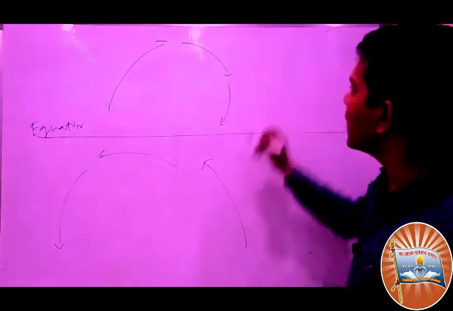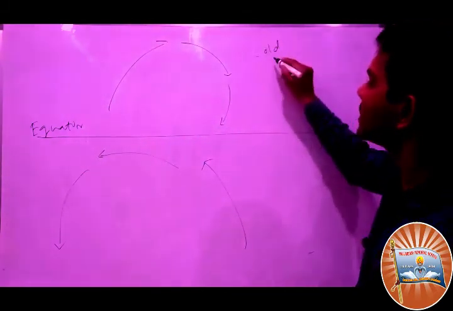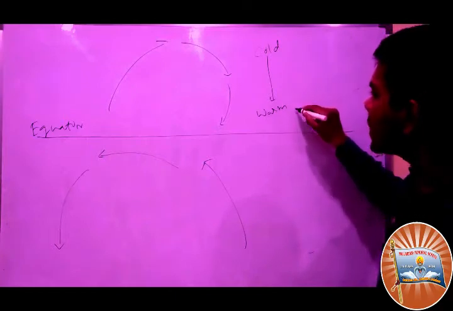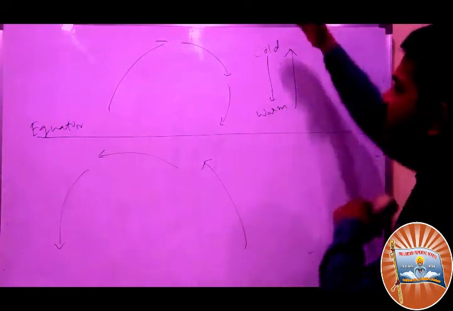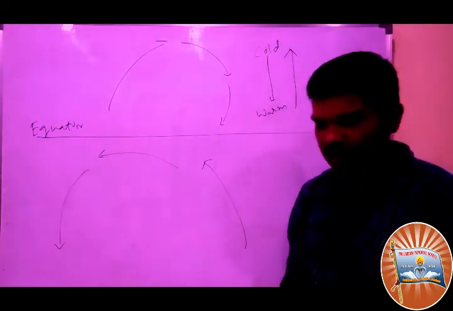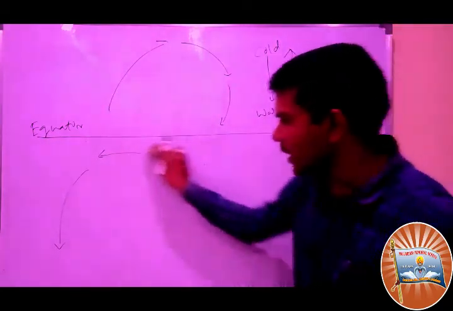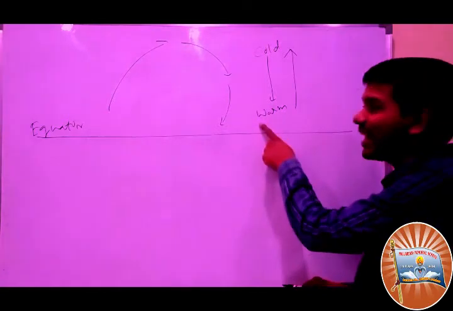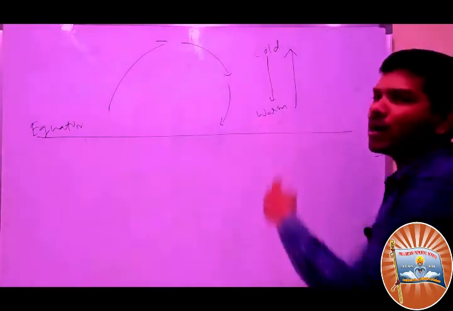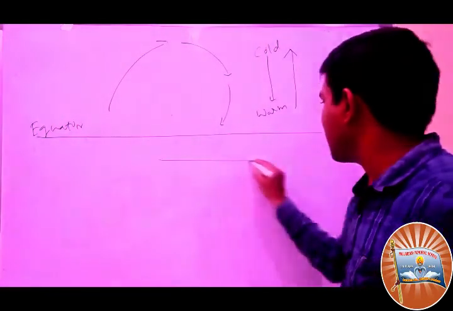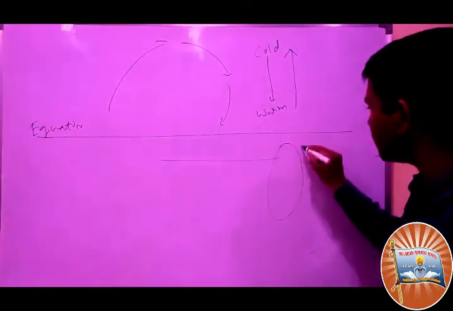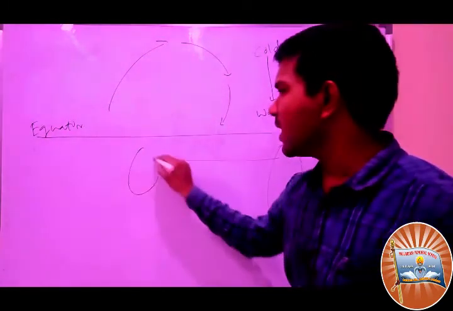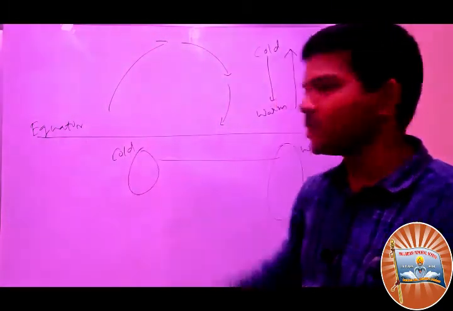You remember that cold water currents always come to the warm areas, and warm water currents are always replaced by cold currents. Why, sir? Because, as I said, warm water is lighter and cold water is heavy. Here this area is warm, and this area is cold.